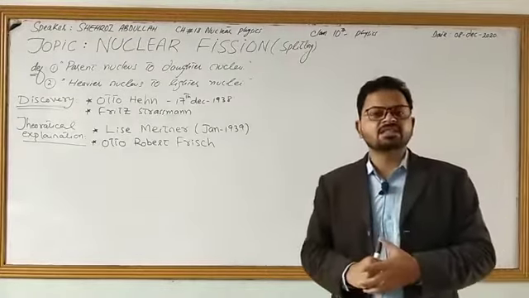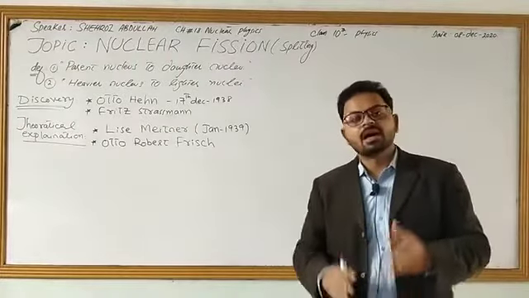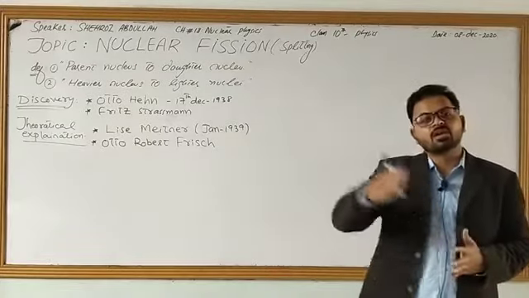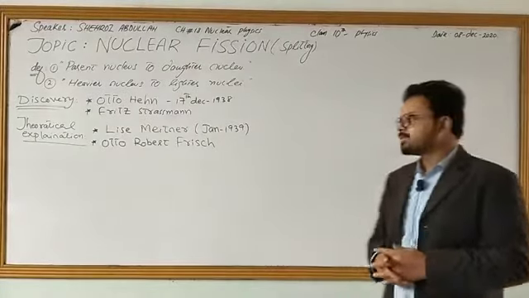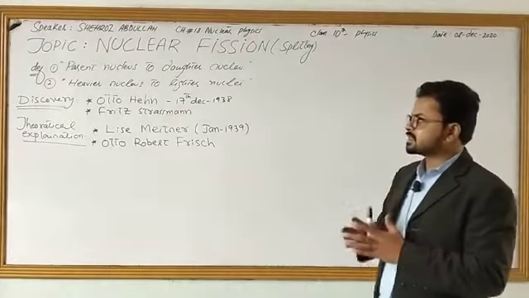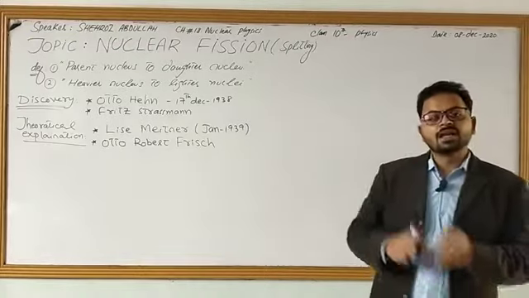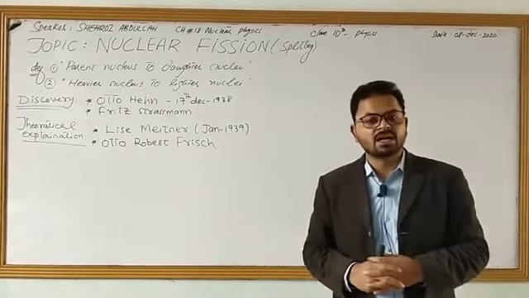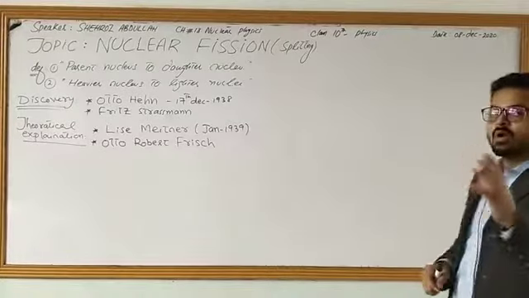Now the question arises: how does a parent nucleus convert itself into lighter nuclei, and how does a heavy nucleus convert itself into daughter nuclei of intermediate size? We can also say that the process in which large size nuclei convert themselves into intermediate size nuclei is known as nuclear fission. How do we do it?